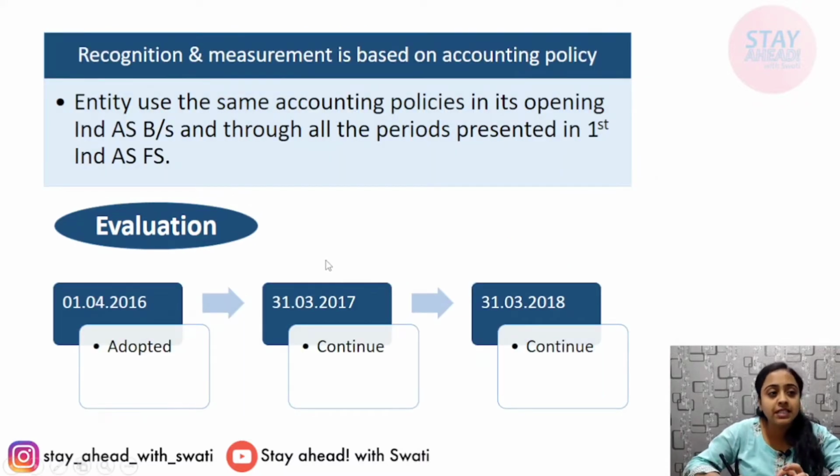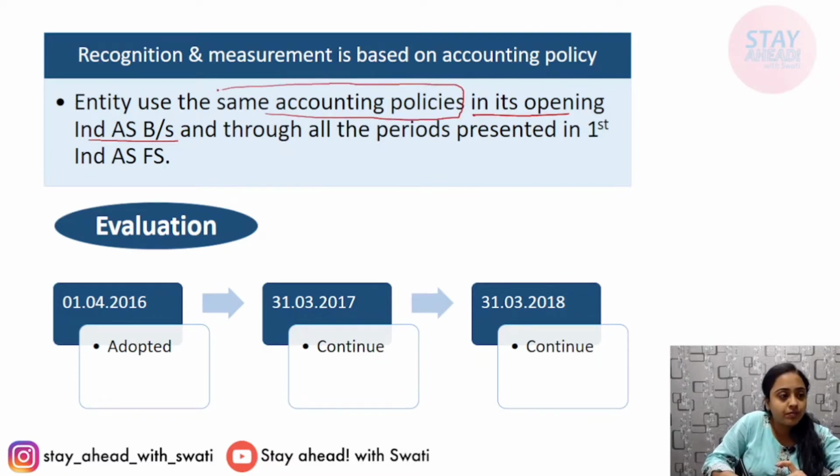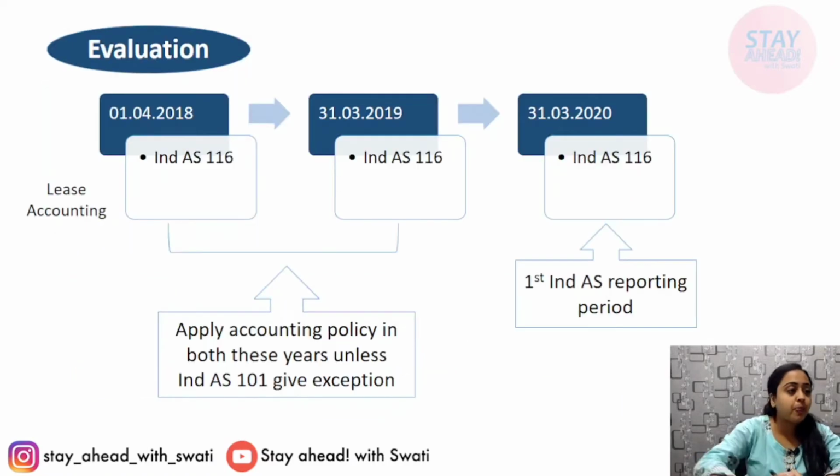Recognition and measurement is based on accounting policy. In its opening balance sheet, the same accounting policies must be used. The same accounting policies must be used in the opening Ind AS balance sheet and through all the periods presented in the first Ind AS financial statement. Once you adopt it, it will continue in further years as well. Again, the same thing is given, that this will be known as the first Ind AS reporting period, and once an accounting policy is applied, it will continue further.